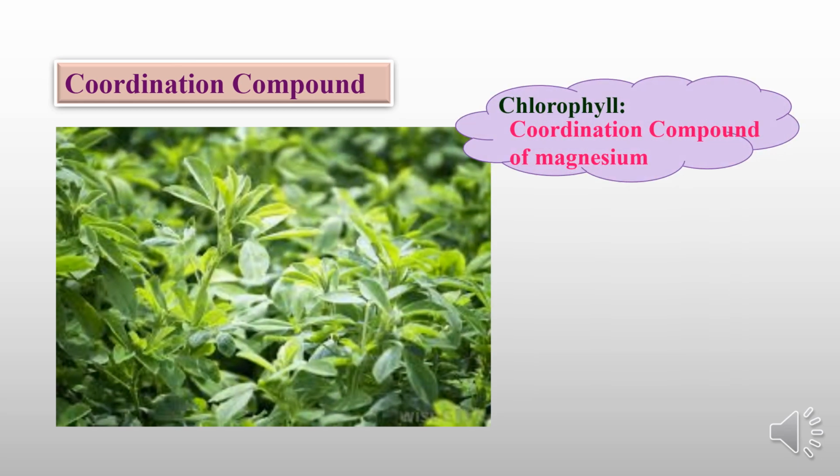Now see certain coordination compounds which have metal and ligands. First, take the example of chlorophyll. Chlorophyll is a coordination compound which contains magnesium as the metal.